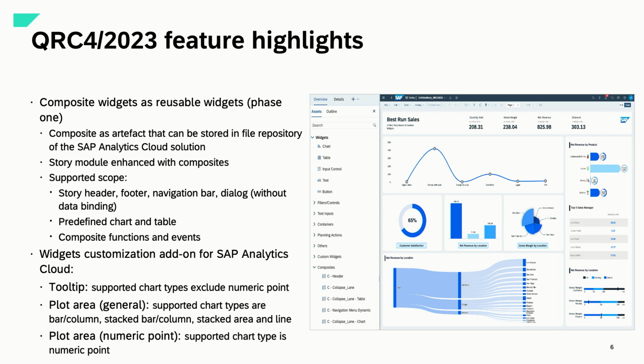Composite is one of the highlights. A composite is a reusable artifact that you can define once, save in the SAC file repository, and reuse in all your different stories. As you can see on the screenshot in the outline, you can build the header as a composite, and also some dialogues as a composite, the left side navigation menu as a composite, or even a pre-configured chart can be defined as a composite. And then you can save that in the SAC file repository.